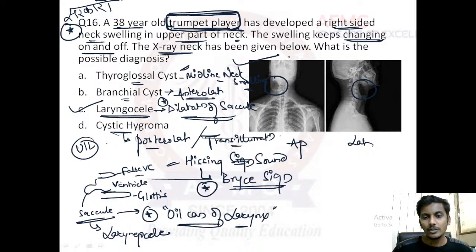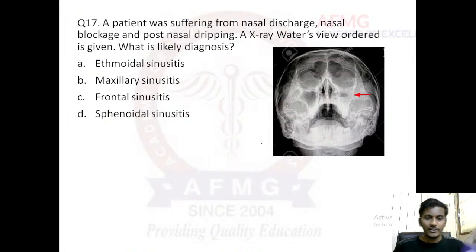So trans illumination would be positive in cases of cystic hygroma, and cystic hygroma is actually a cyst formation with the lymphatic fluid. There is some abnormality in the lymphatic system. I hope this is clear. Now you know the differential diagnosis. Moving further, question number 17.